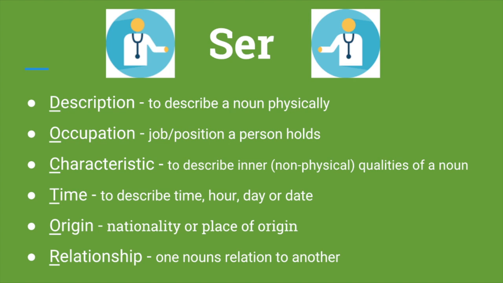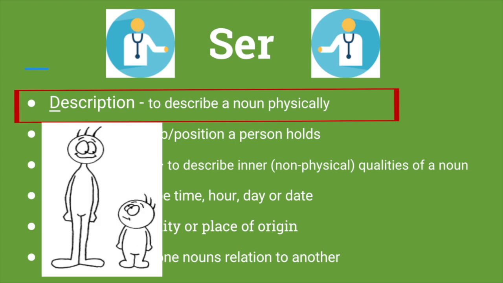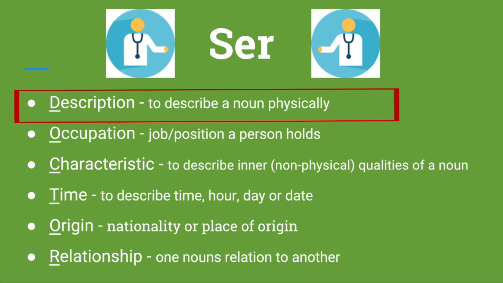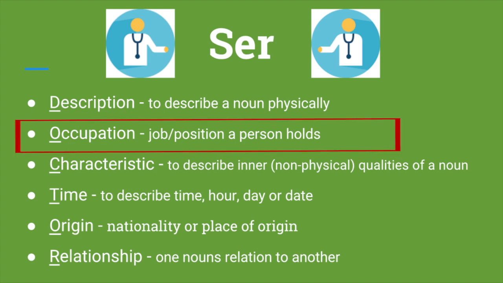So let's start with the first use of ser. Description is focused on external or physical traits visible on the outside. Soy bajo, or es alto, for tall and short. Eres flaca, or eres gordo, if you're skinny or fat. Es verde el fondo, if you're talking about the background I'm using. For occupation, the acronym itself, with the two images on the side, is a good example. Soy doctor.